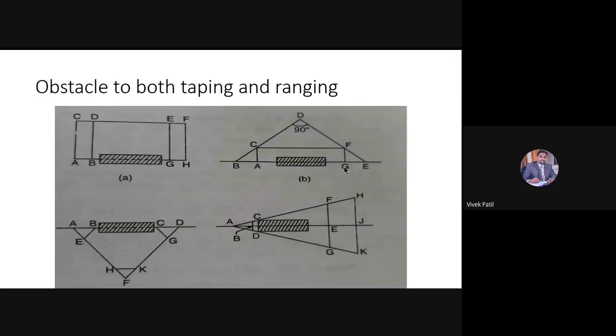Now if G and E, these two points, have been fixed, can I say that G and E are in the same line as AB? Yes, sir, these two points are on the line of AB. Once G and E are fixed, we have overcome the obstacle of ranging because we have stretched the line. So now, what will be the distance between AG?